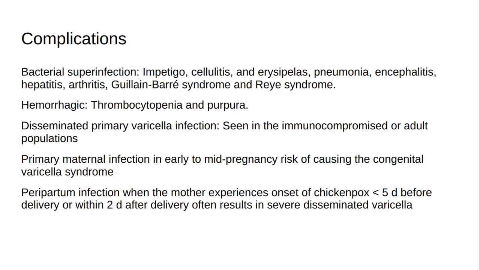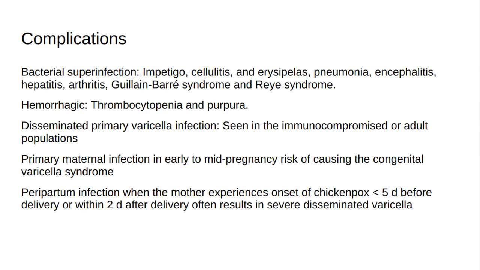Disseminated primary varicella infection is seen in the immunocompromised or adult populations. Complications are more common in premature neonates and neonates exposed before 7 days of age, unimmunized adolescents, and immunocompromised children. Children at risk of complications are those with malignancy, receiving chemotherapy or high-dose steroids, and immunodeficiency.